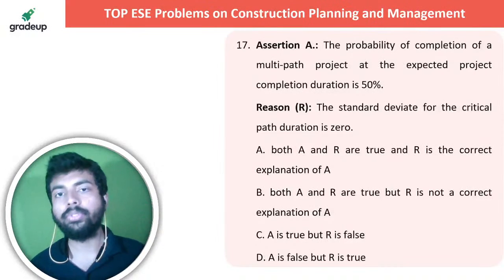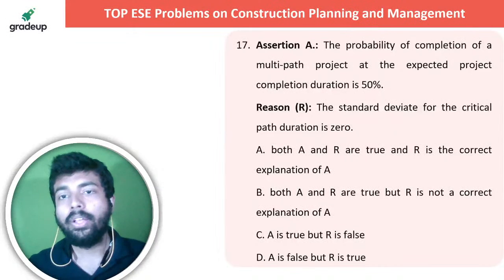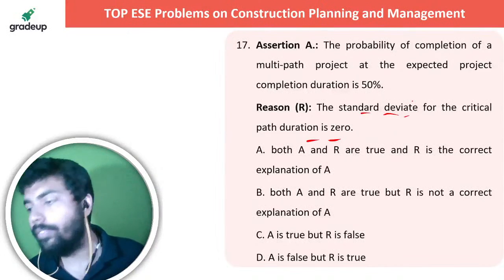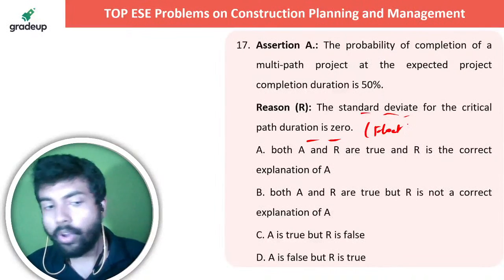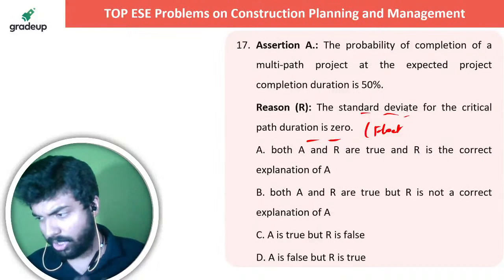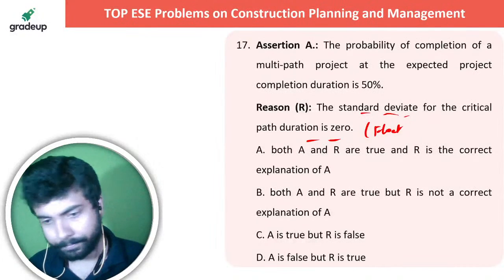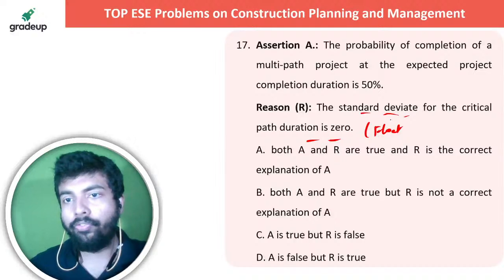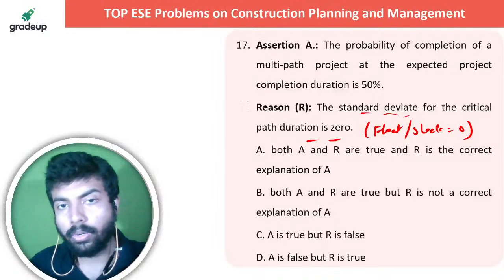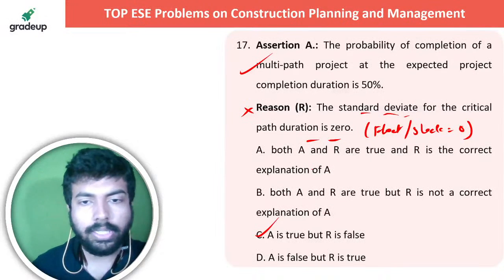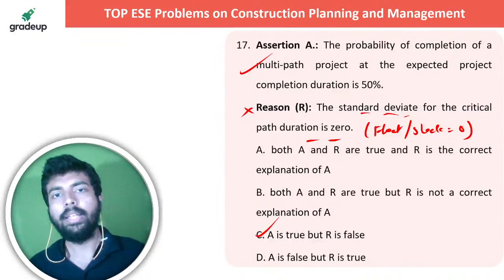What about this particular thing, दोस्त? The standard deviation for the critical path duration कितना होता है, by the way? 0 जो होता है, स्टैंडर्ड डेविएशन के साथ कोई कनेक्शन नहीं है. क्रिटिकल पाथ के लिए फ्लोट 0 होता है. If you are talking about CPM and if you are talking about PERT, तो आप बोलोगे स्लैक, that is 0. So float बोलो या फिर slack बोलो, that is a delay, that is equal to 0. Okay. So this is A is true but R is false. Understanding what I'm trying to say? Let me know in the live chat section.